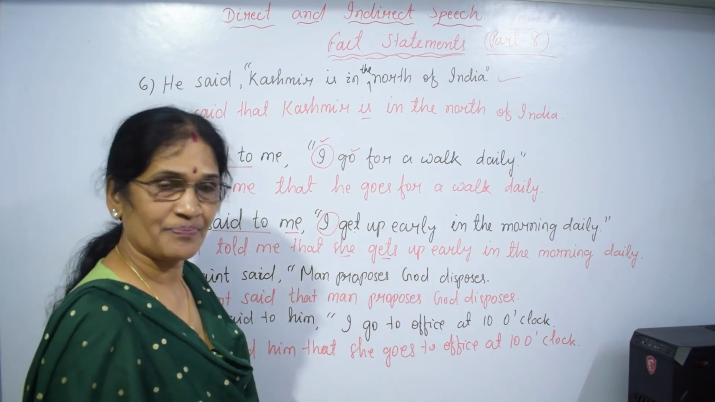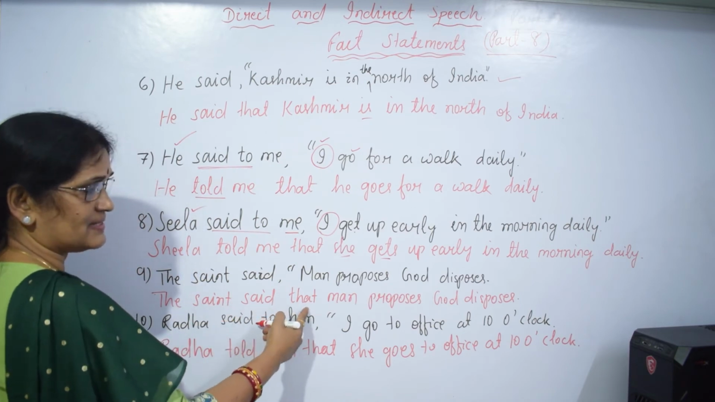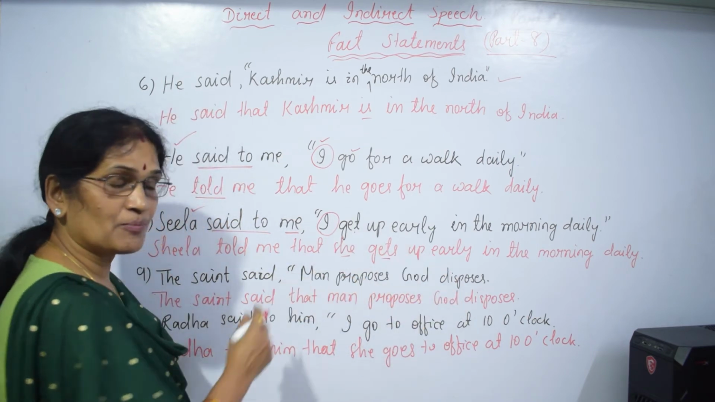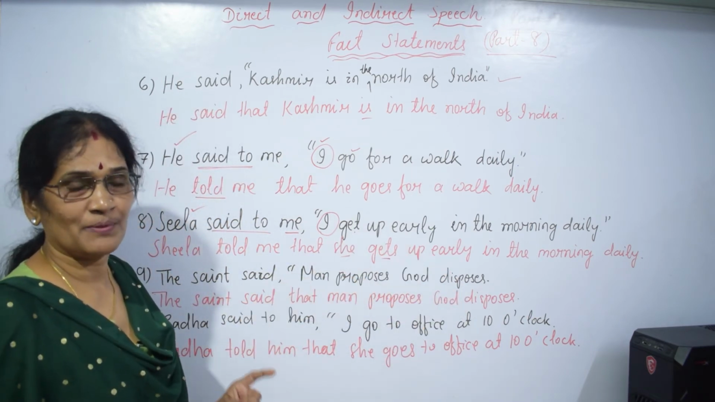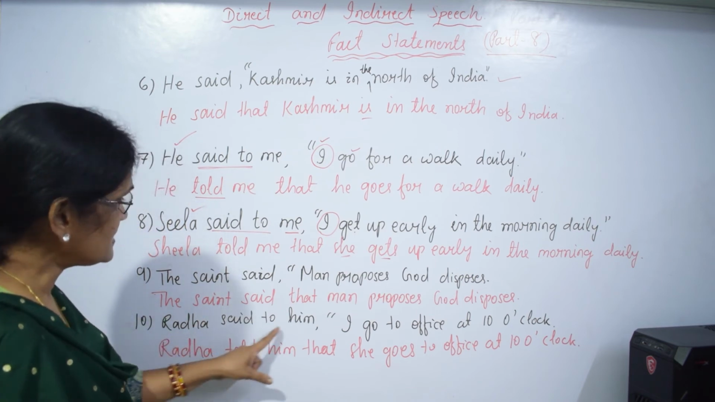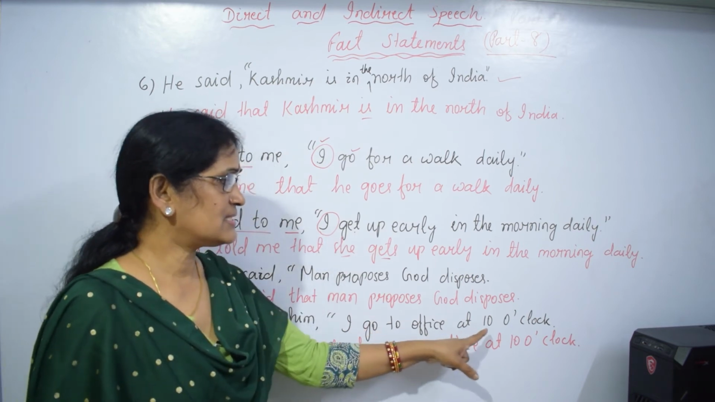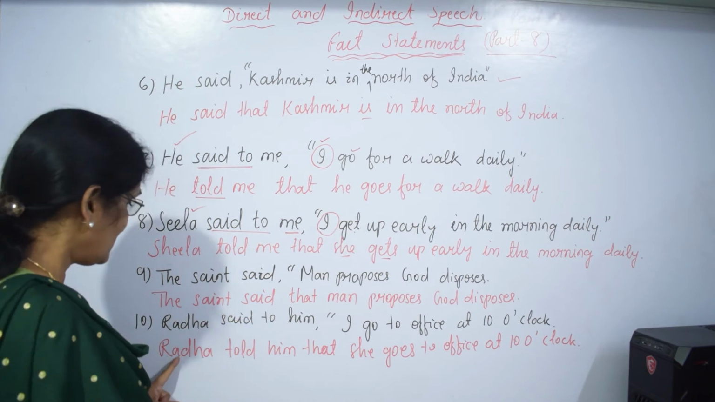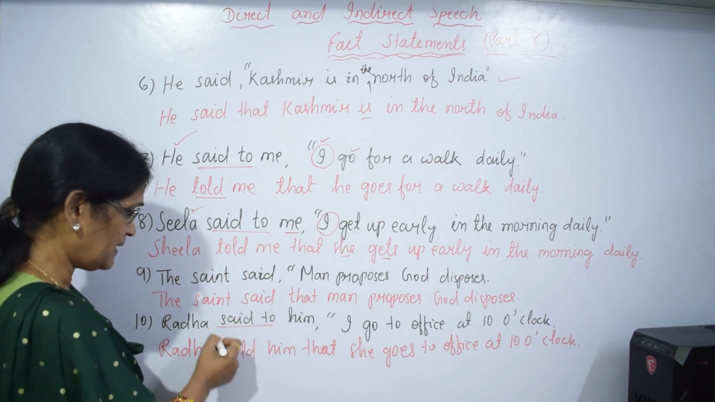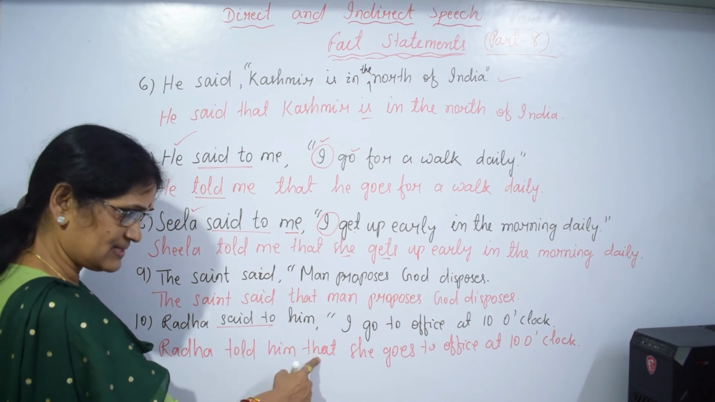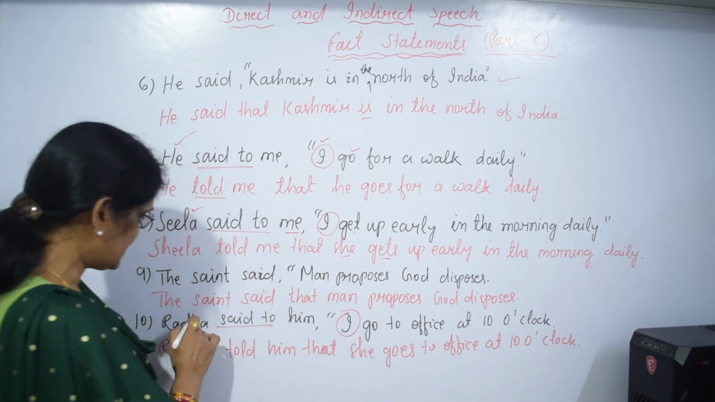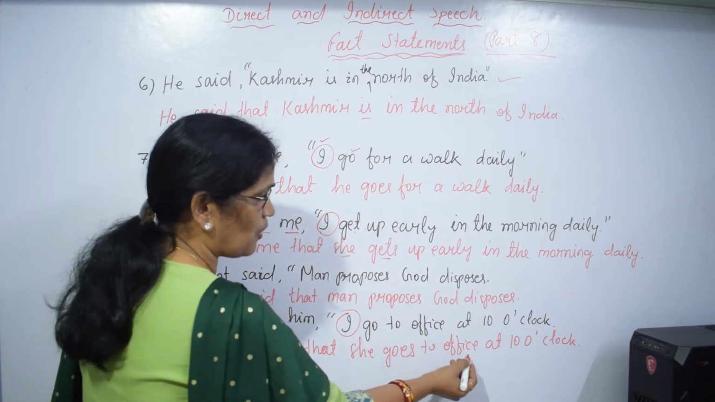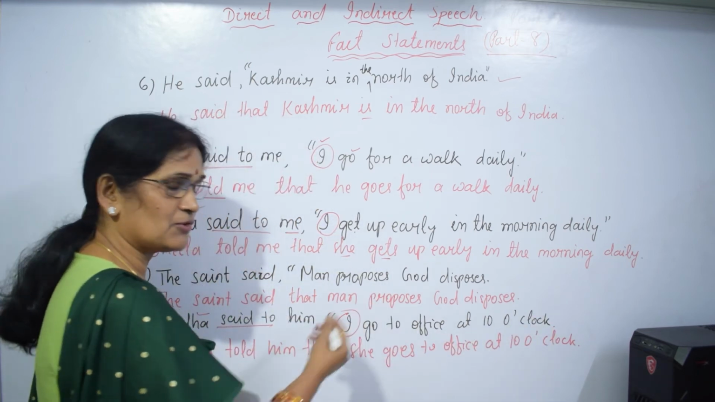The saint said, man proposes, God disposes. Right? The saint said that man proposes, God disposes. This is one proverb. Proverbs, the tense of proverbs will not be changed. Radha said to him, I go to office at 10 o'clock. What kind of fact? Habitual fact. Radha told him that, said to will be told. Radha told him that I, first person pronoun, will be changed as per speaker. Radha, pronoun will be used here. She. She goes to office at 10 o'clock. The same thing will be written.